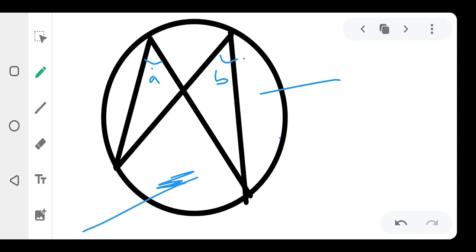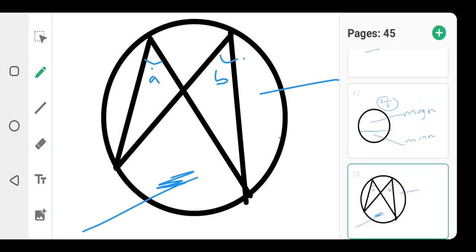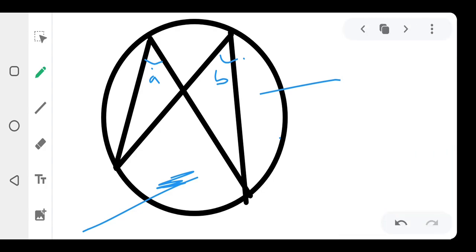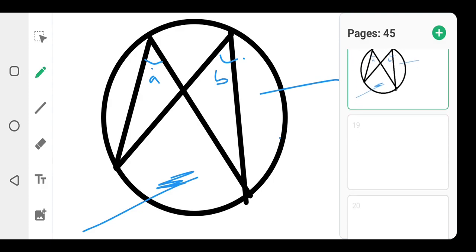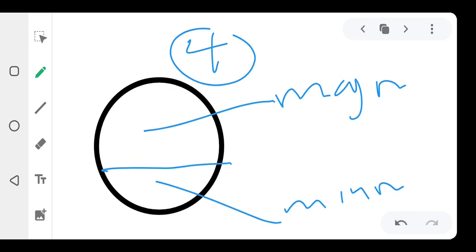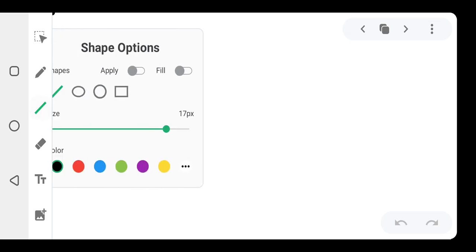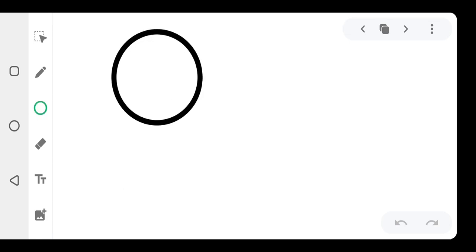Let us quickly prove that, please. If I'm going to prove this for you now, it's very simple. Let me draw another circle now, so that we can get it better. I want to prove the reason why the angles in the same segment are equal.